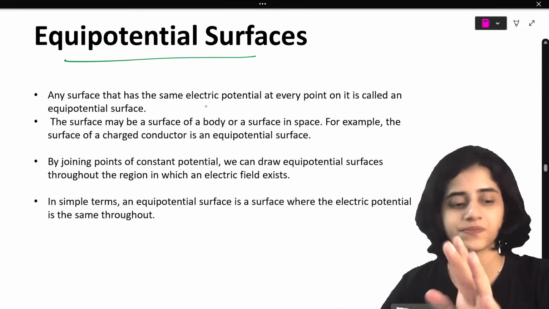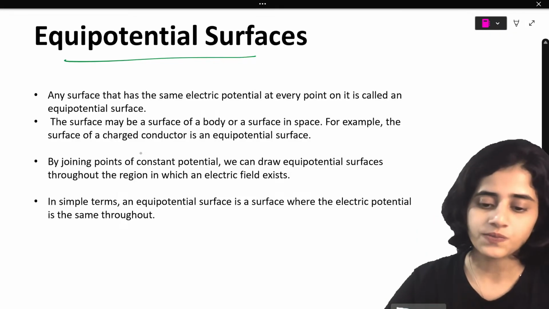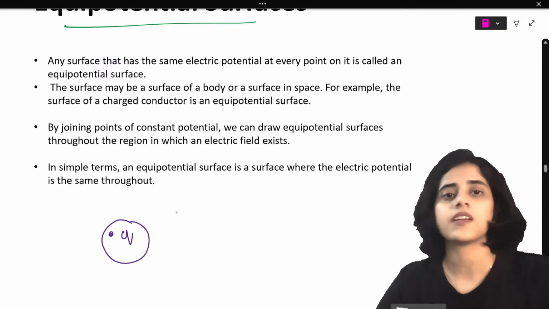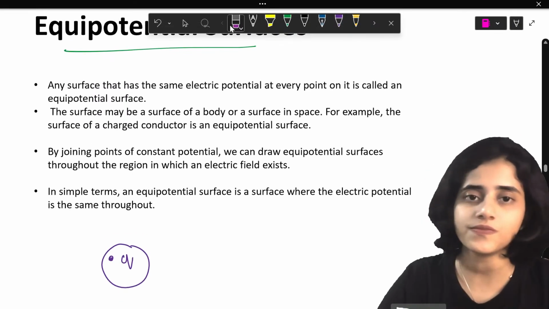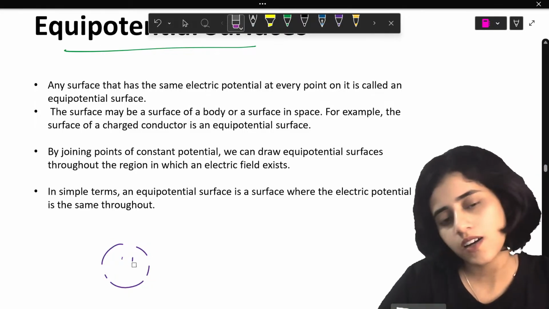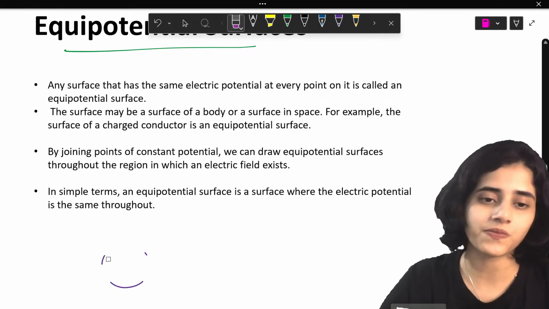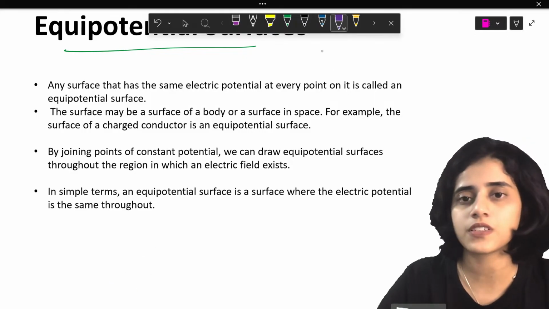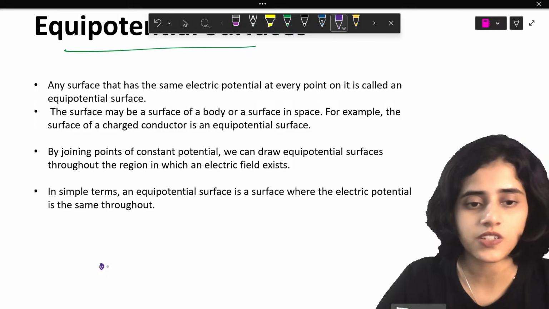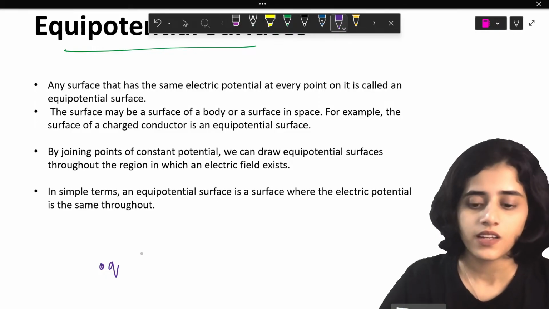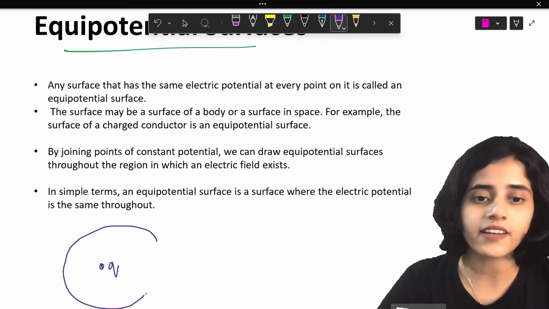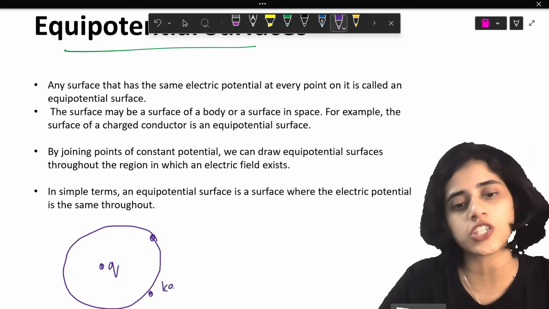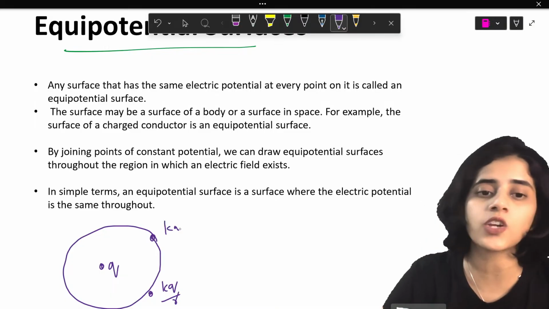Yeah, I have a figure. Let's say I have a charge Q. It's a point charge. Now, if I draw a shell around the charge such that at any point on the shell, the potential is kq by r.